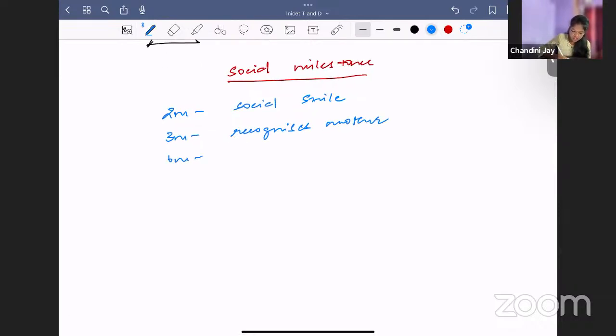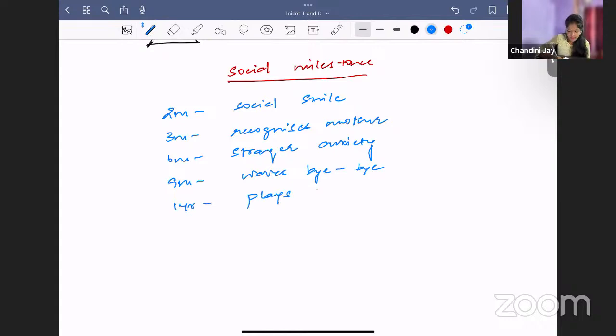Then at 6 months, stranger anxiety. On seeing strangers, the baby will cry. So around 6 months, stranger anxiety. At 9 months, waves bye-bye, says bye-bye. By 1 year, plays small, simple games, ball games and all. Okay.